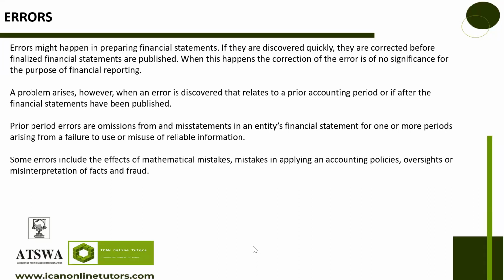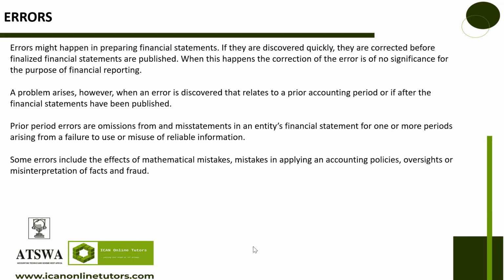Then we looked at changes in accounting estimates, and we said the application is prospectively, looking forward. Now we are looking at errors.